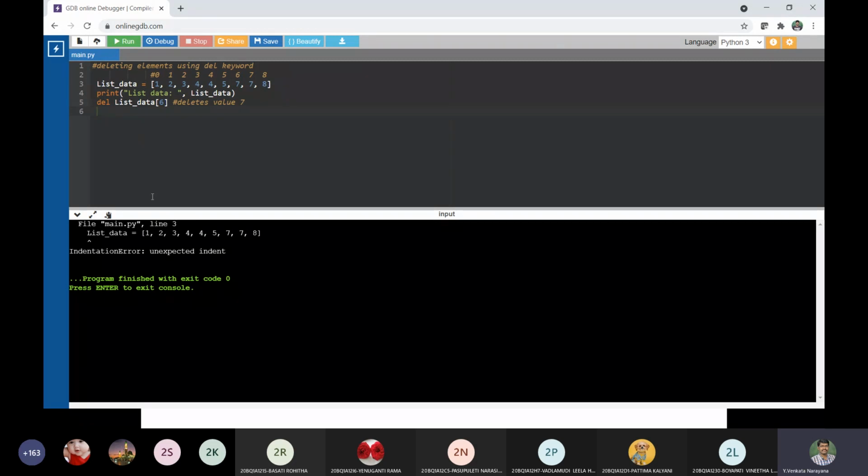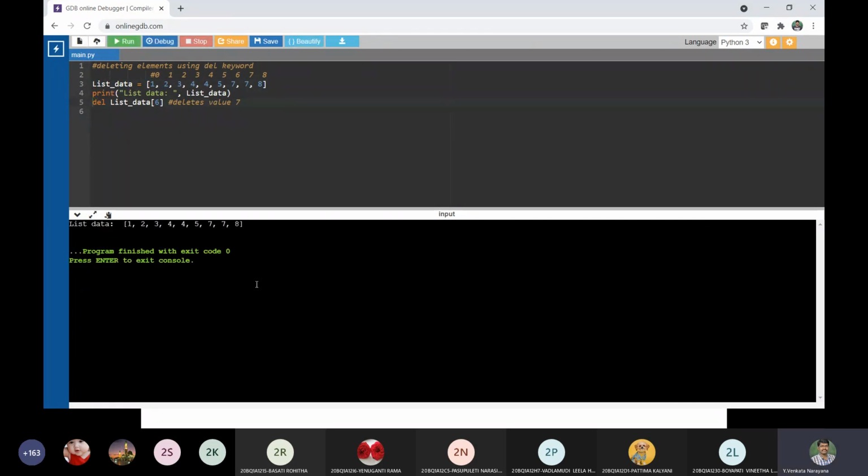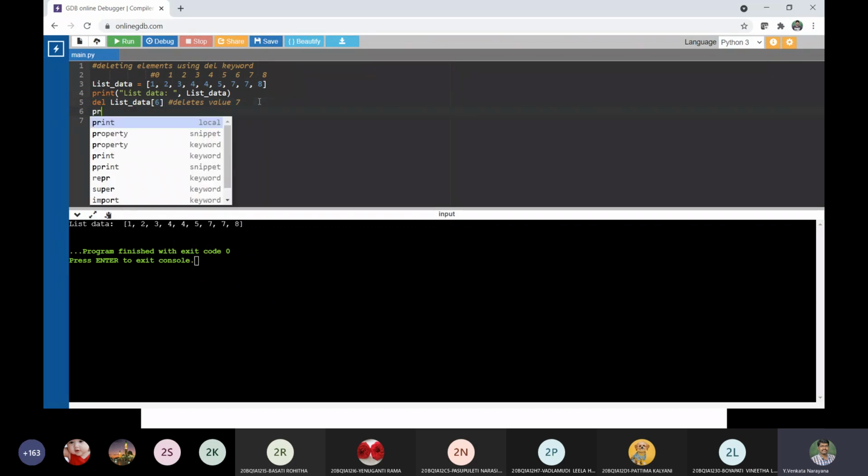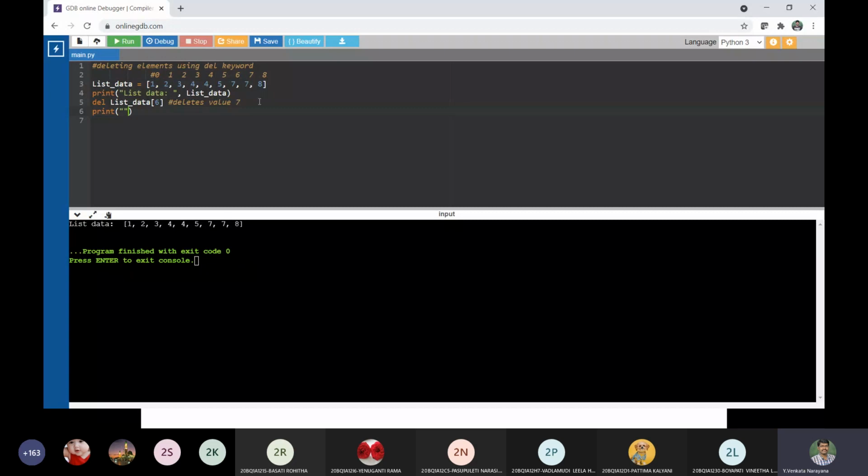Some error, an indentation error. Yeah, sorry. Is that clear? See, after deletion, I did not print it, so that is why the list has not been updated.